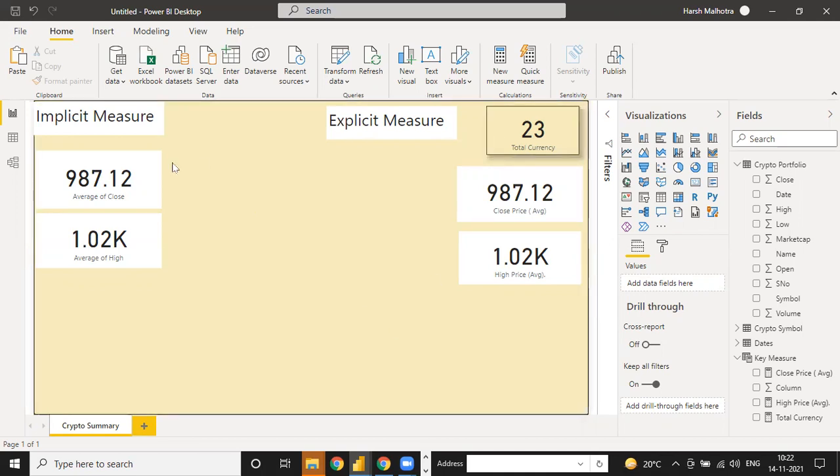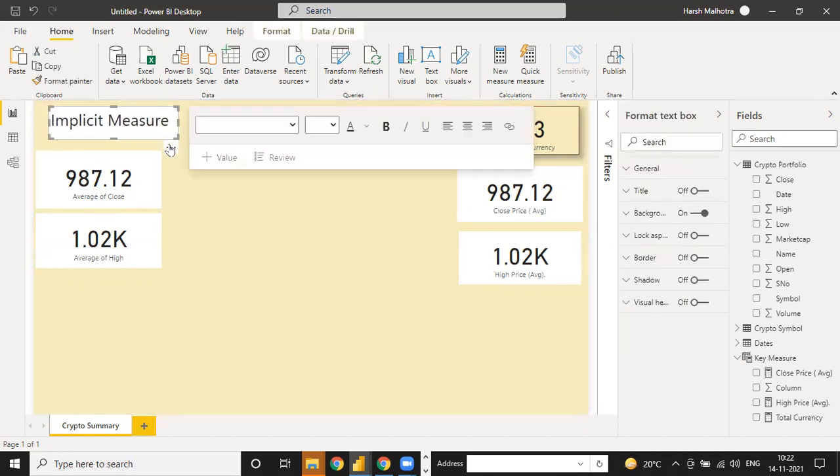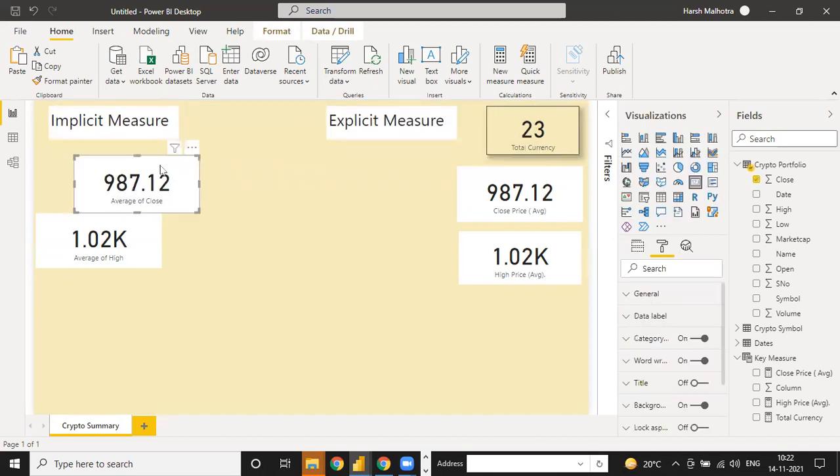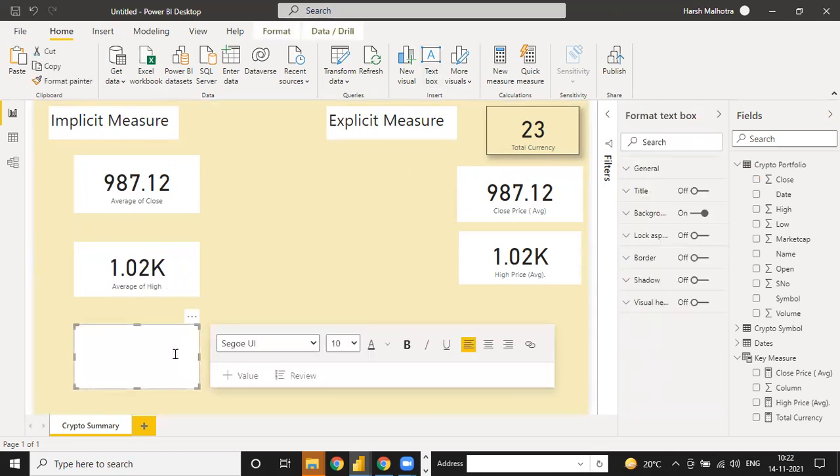So now this is my implicit measure and this is explicit. And what is the impact? I will tell you, because this function is not reusable and this is reusable. Always try to use explicit measure in your data because there are reasons, guys.